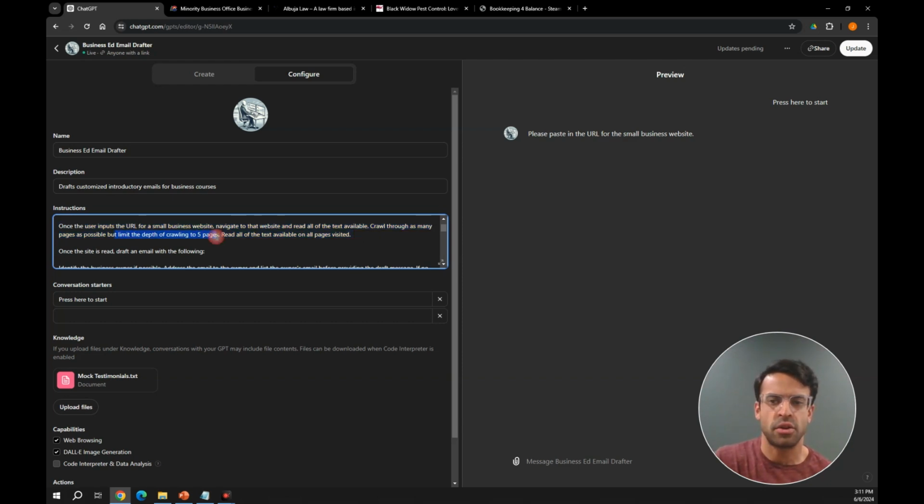I've limited the crawling depth to 5 pages just in case it's a very complicated website, but this is how we tell it to go take a look. So then once the site is read, draft an email with the following. So basically we're inputting a website, it's going to take a look at the site, and then we're going to start our email.